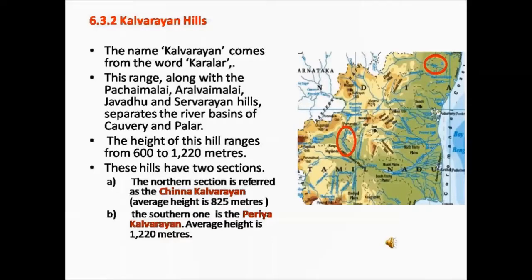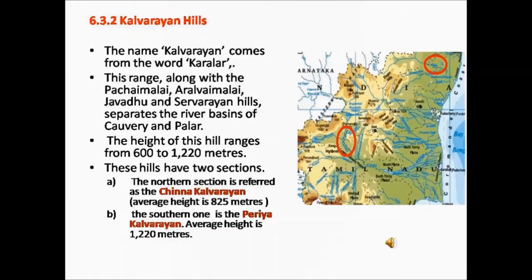The height of these hills ranges from 600 to 1220 meters. So the height of the Kalvarayan hills ranges from 600 to 1220 meters. The Kalvarayan hills have two sections.